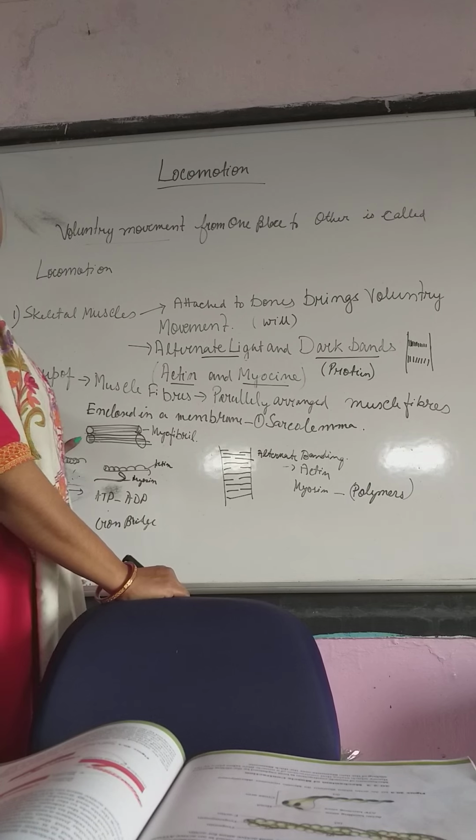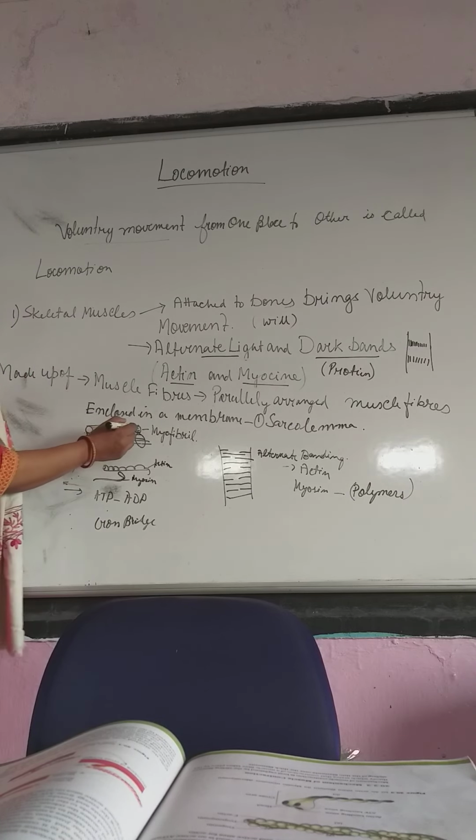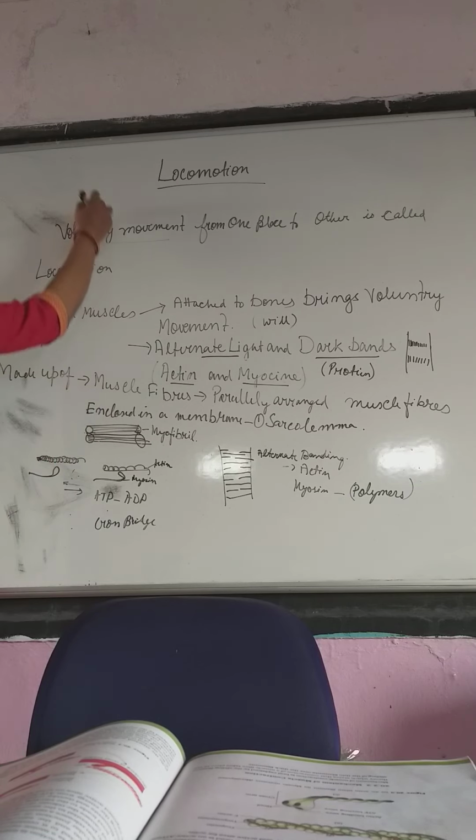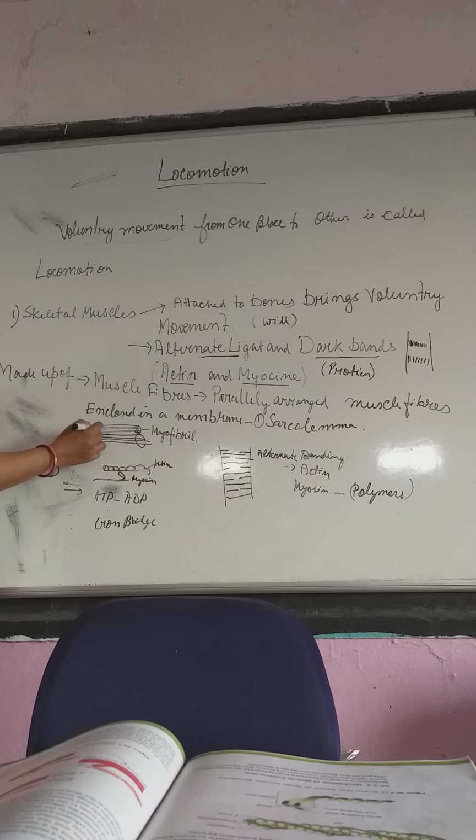Now if we see the muscle fibers, they are like parallel thread-like structures. These parallel thread-like structures are enclosed by a membrane. For example, 10 to 15 muscle fibers are enclosed in a membrane.